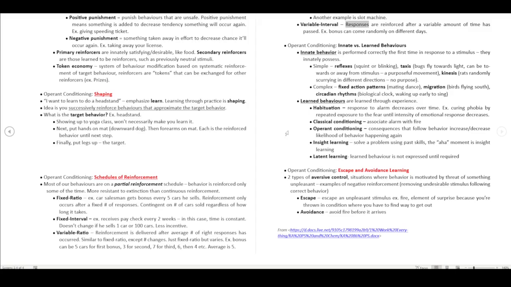Variable interval: responses are reinforced after a variable amount of time has passed. For example, the bonus can come randomly on different days.